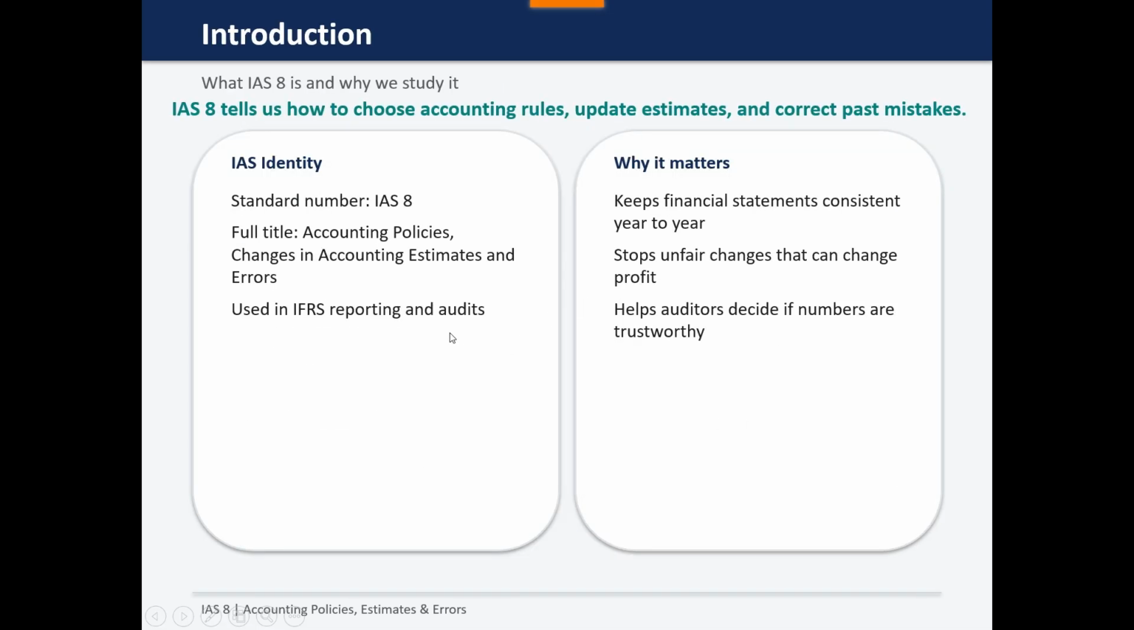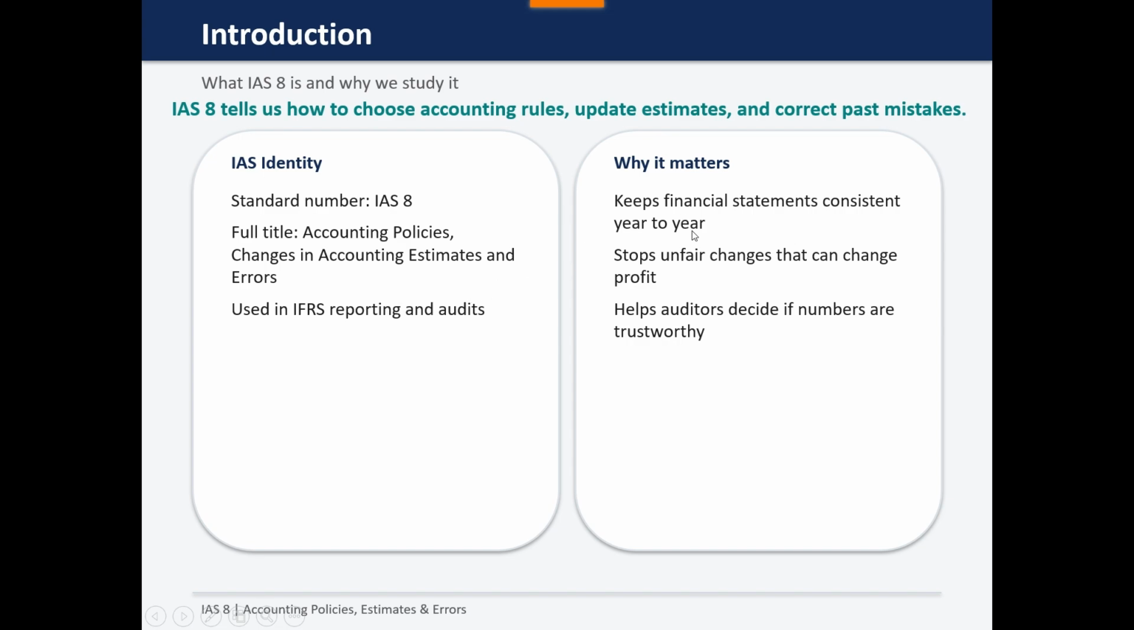Let's move forward and talk about the introduction and overview of IAS 8. IAS 8 tells us three main things. First, how companies should choose and apply accounting policies. Second, how companies should change accounting estimates when new information becomes available. And third, how companies should correct errors made in previous financial statements. IAS 8 exists to make sure the financial statements are prepared in a fair, consistent way so users can trust the numbers.